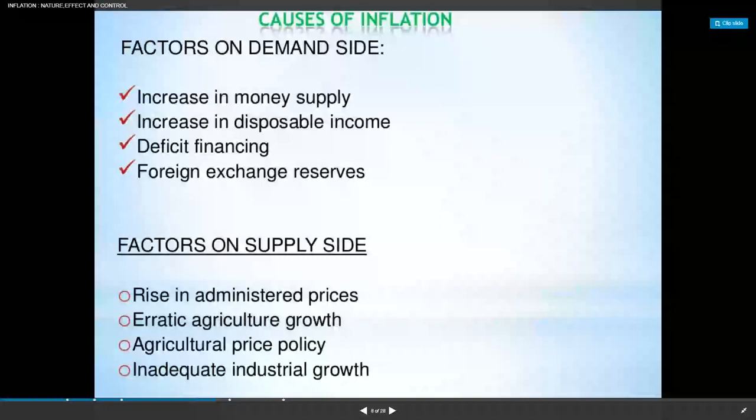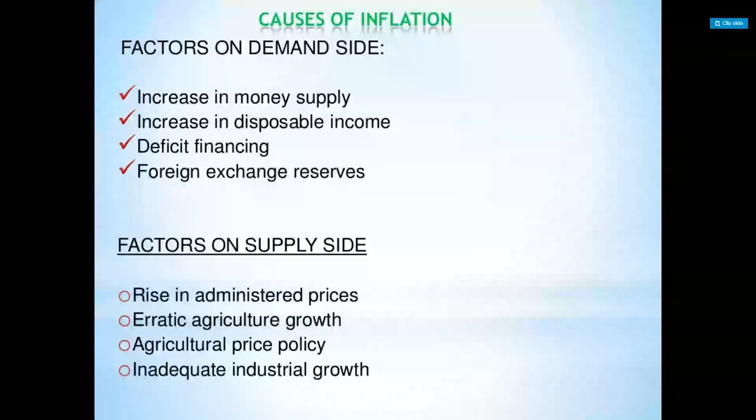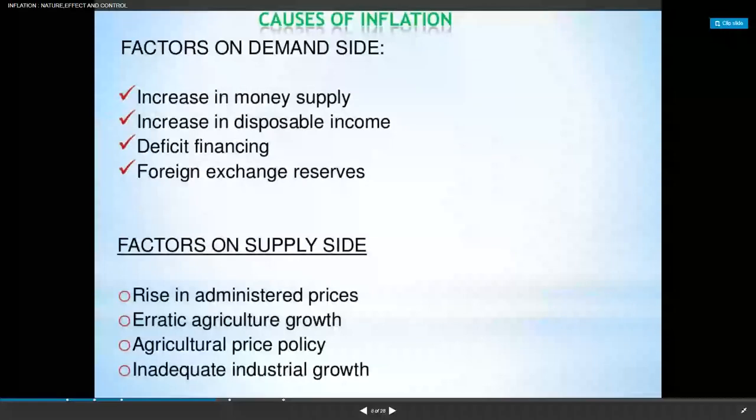So here we are seeing the factors on the demand side. Increase in money supply, increase in disposable income, deficit financing and foreign exchange reserves, all these cause inflation from the demand side. And what are the factors on the supply side?